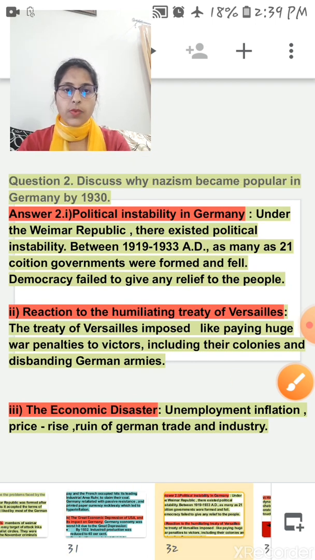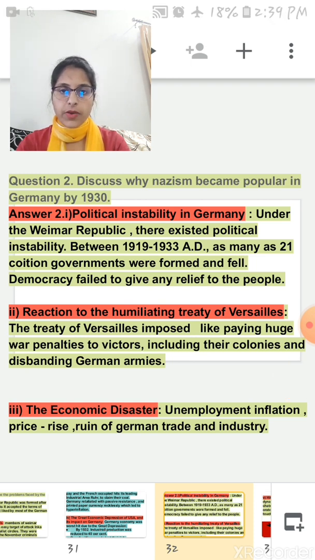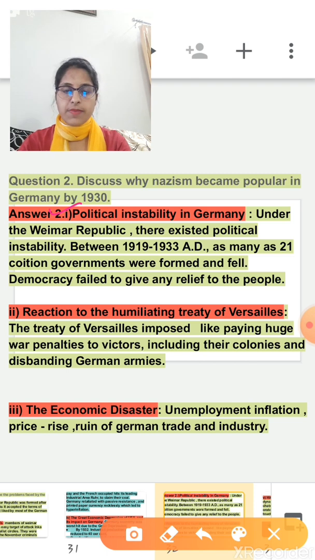Now the next question: discuss why Nazism became popular in Germany by 1930. So basically the main reason behind it was that during the time of the Great Depression, the Nazis became a mass movement in Germany. So the first one is the political instability in Germany. Under the Weimar Republic, there existed political instability. That means between 1919 and 1933, as many as 21 coalition governments were formed and fell, and democracy failed to give any relief to the people.